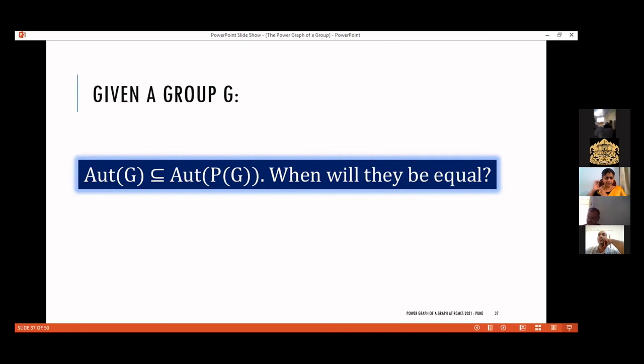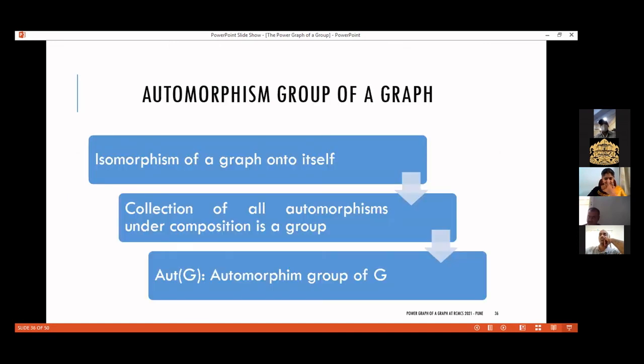Excuse me, ma'am, I have a question. In the previous slide you said automorphism group of a graph. So that means you want functions from G to G which preserve graph structure as well as group structure? Or just considering group structure? When we consider an automorphism of a graph, that means graph structure alone.